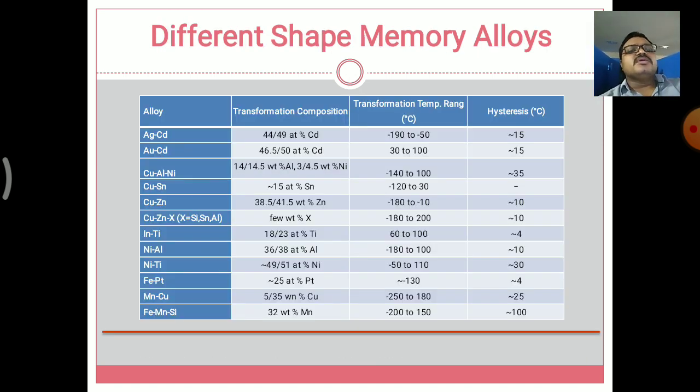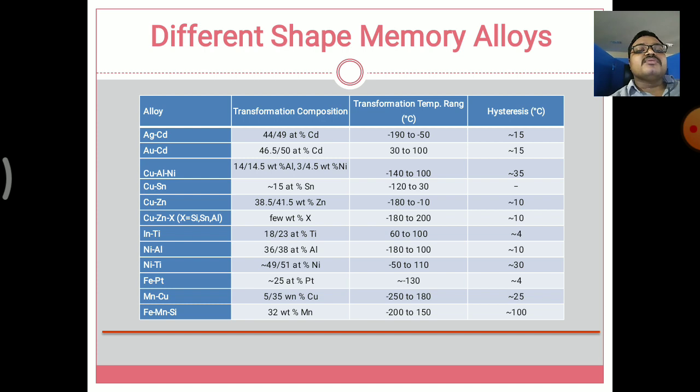Next one is the types of shape memory alloys. So, different types of shape memory alloys and their composition, temperature range and hysteresis. First one is AgCd, silver cadmium, with 44 to 49 atomic percent of cadmium. So 44% of cadmium is used in the composition, and its transformation temperature range is minus 190 degrees to minus 50 degrees, which is very high.